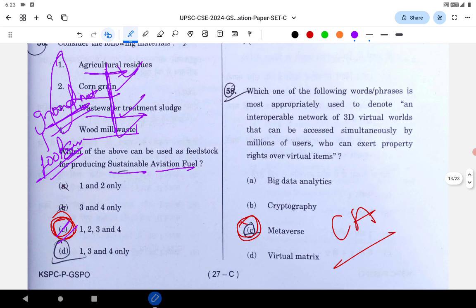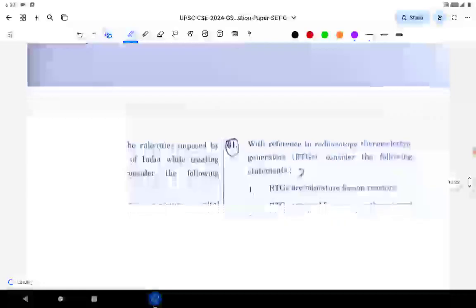Which one of the following words or phrases is the most appropriately used to denote an interoperable network of 3D virtual worlds that can be accessed simultaneously by millions of users? It's a metaverse. Explanation for metaverse: pure current affairs.